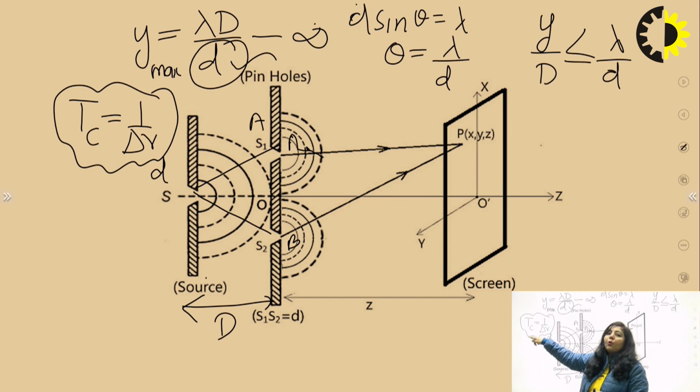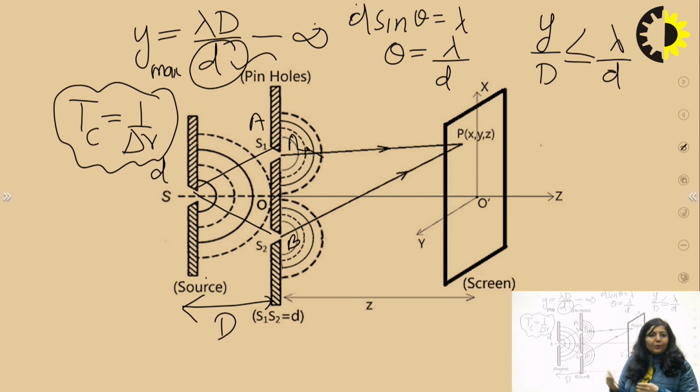Means temporal coherence is related to monochromaticity of the source, whereas spatial coherence length is related to this d. So smaller the value of d, greater will be spatial coherence length.